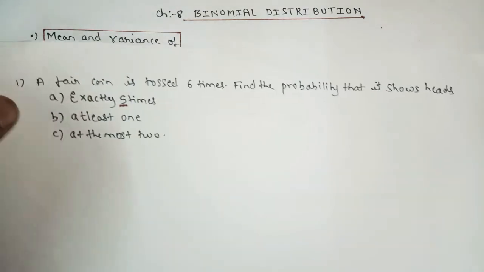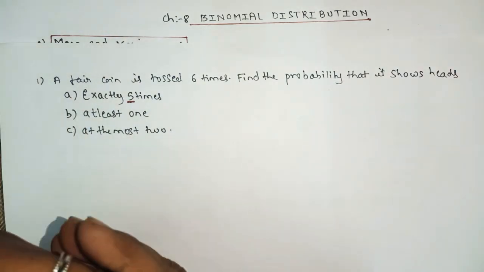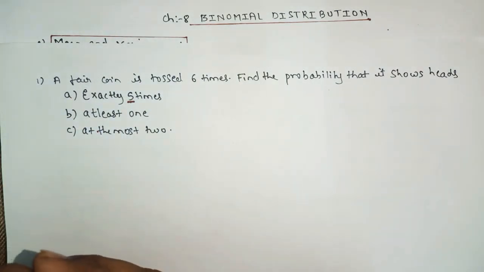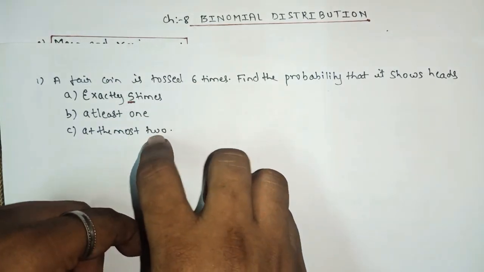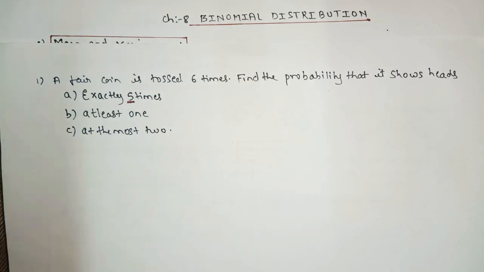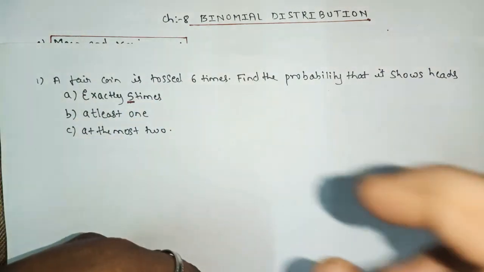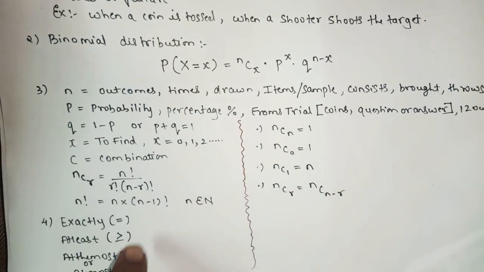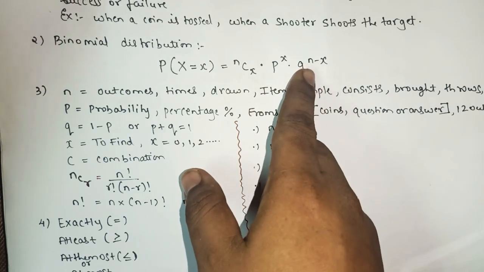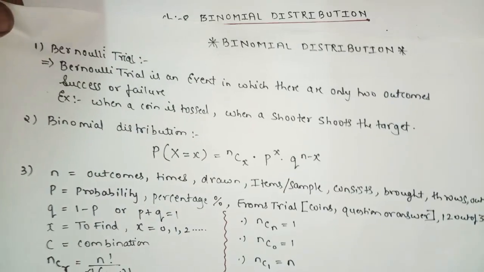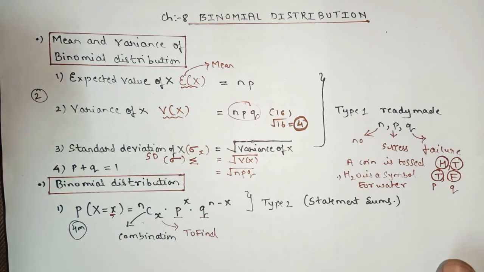You will have sums like this. The sums will be in this format. You have to read the question and understand. Here we have some values, numbers, you can see 6, 5, 1, 2. According to the condition, when you read the question, you will come to know what is n, what is x, what is p, what is q. Okay, so in detail we'll see in the next lecture. So that's the end of type number 1.